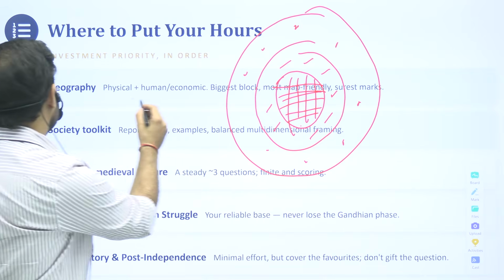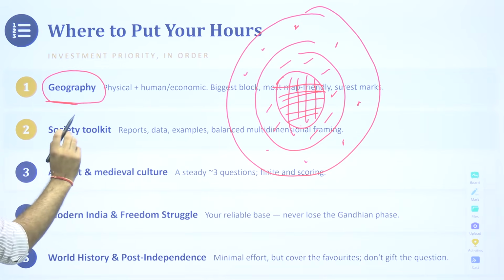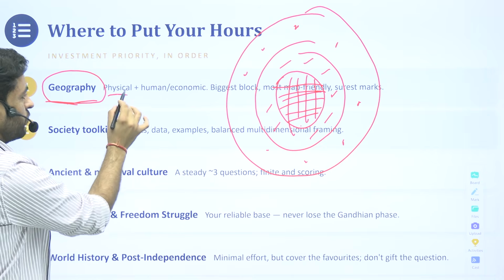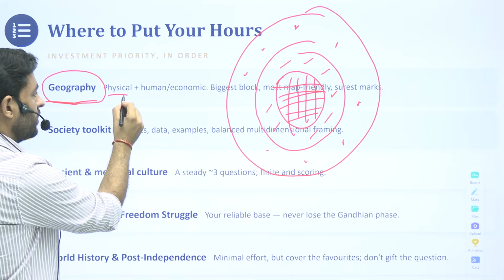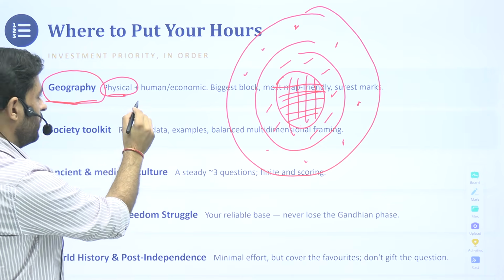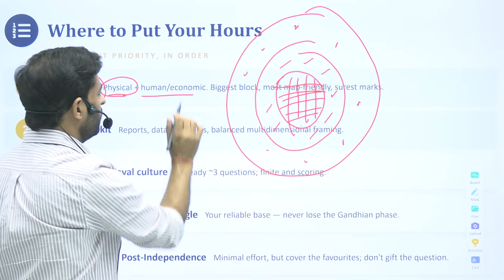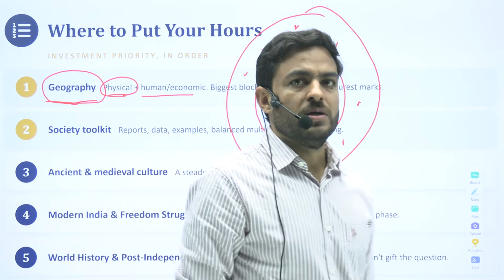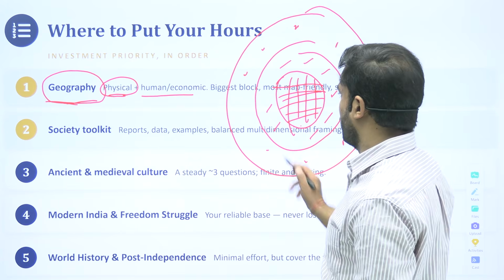Geography, we have repeatedly said this thing, you cannot afford to ignore. And within geography, looking at the nature of questions, be it the physical events that are happening, or some human geography, or some economic geography related themes, that they are particularly focusing upon.